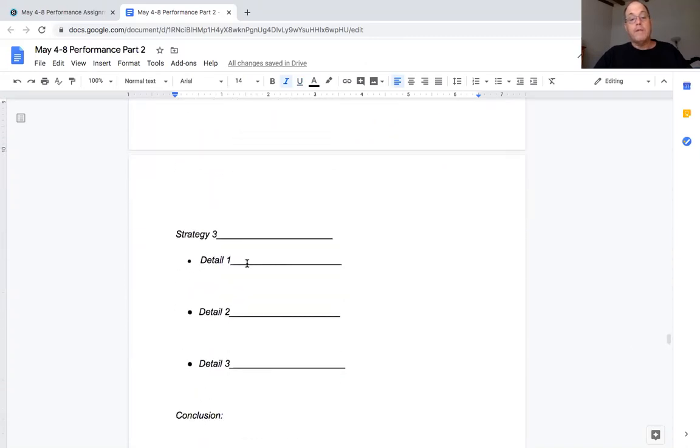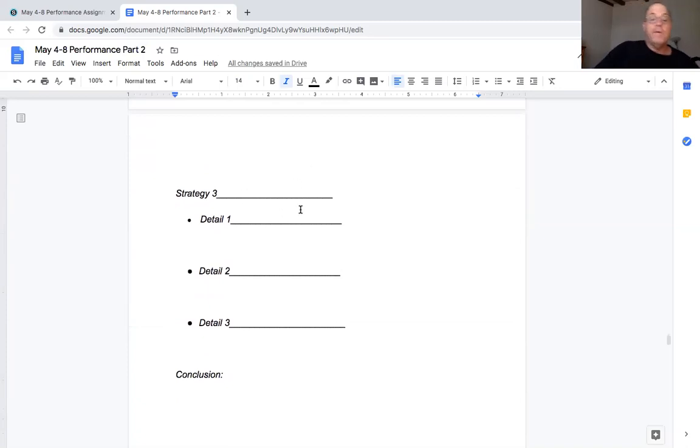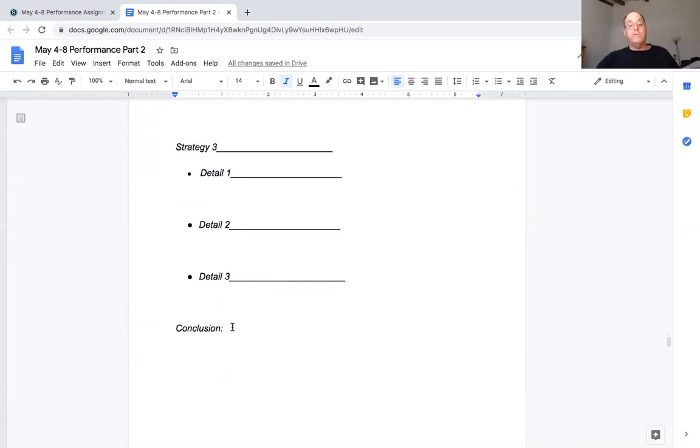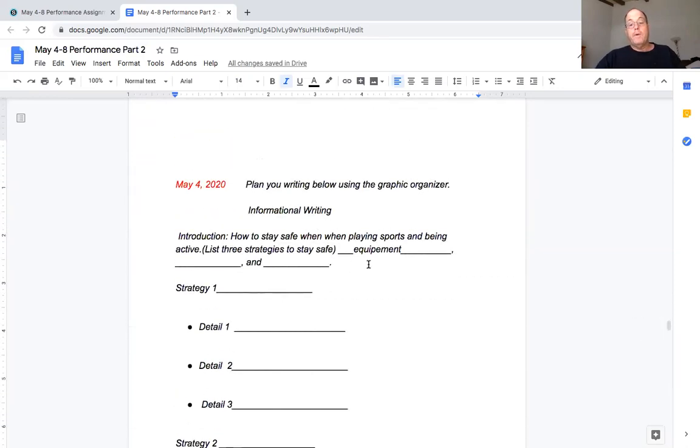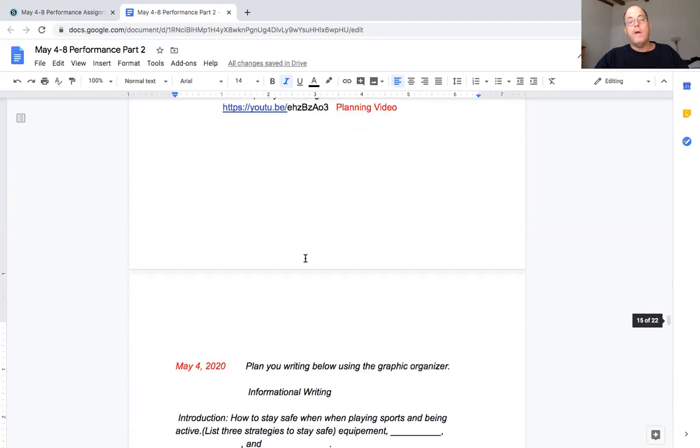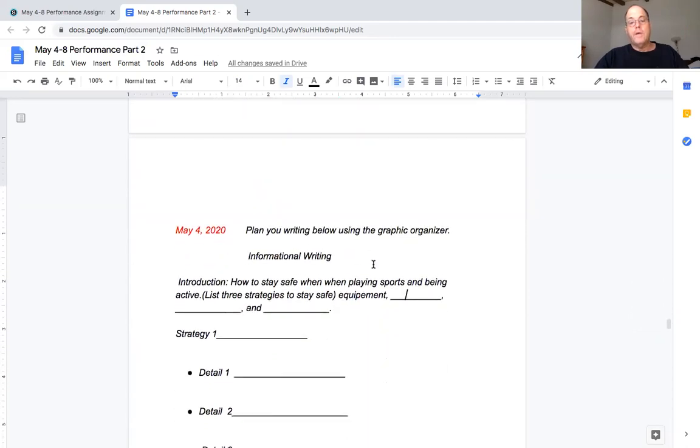And then third strategy. And then you're going to fill out this flow chart. And then the end is just your conclusion. You restate your topic. So you'll restate equipment. So then my strategy here, proper equipment. So it says how to stay safe when playing sports and being active, wear proper equipment, wear proper clothing. You just have to find out what you think is important, okay?